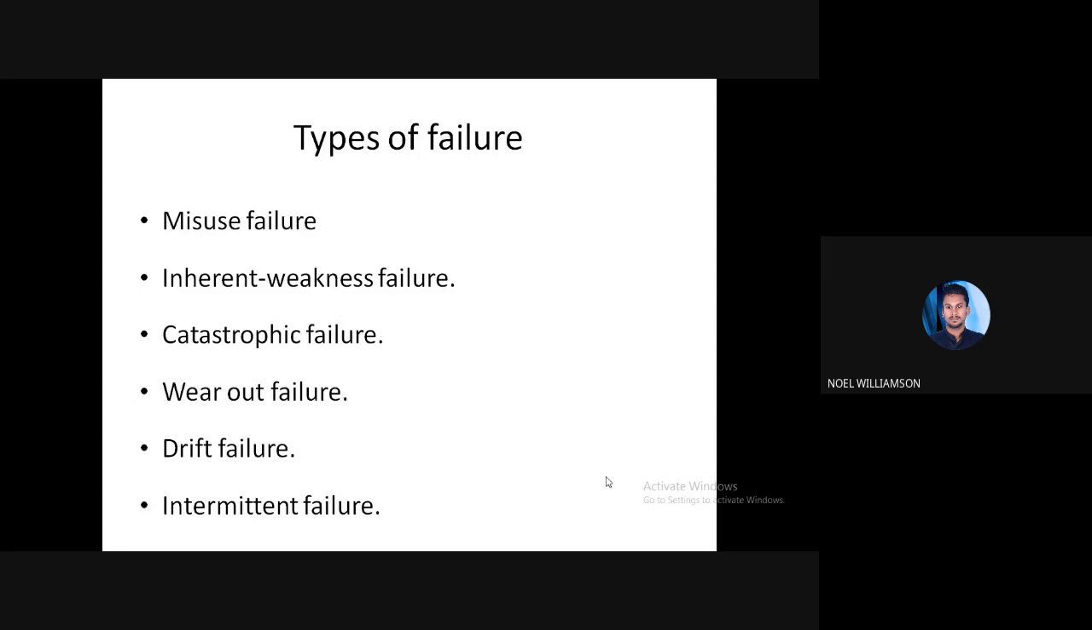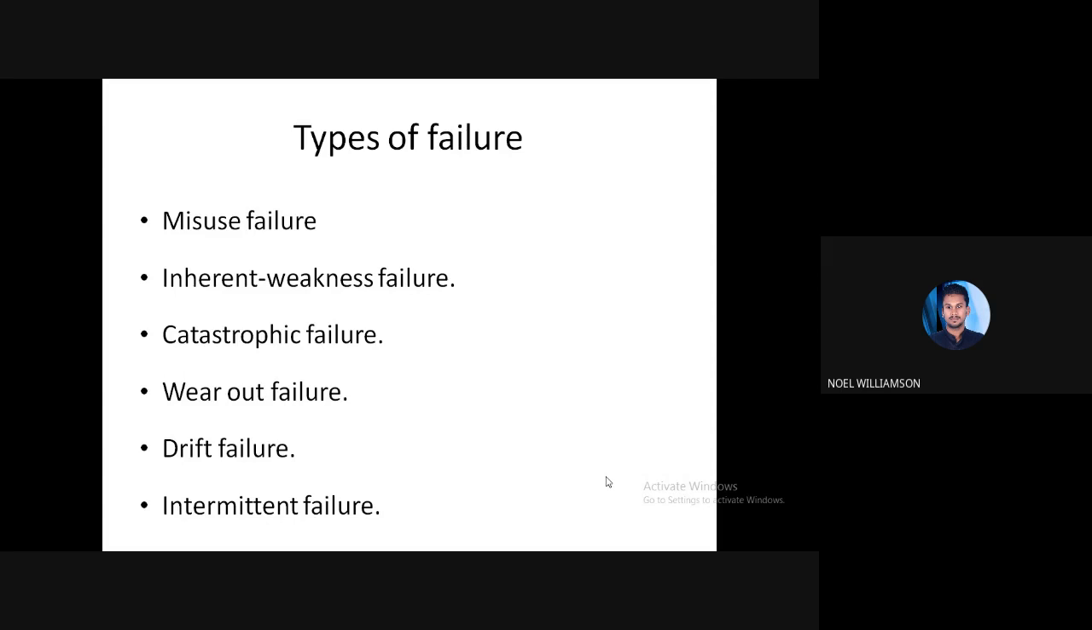The next one, inherent weakness failure. That means there are certain defects which are inherent from the design stage itself. From the beginning there will be some inherent weakness in the component, and due to those weaknesses there will be some failure, or it may not function properly for the intended purpose. So we'll say that this particular component is under failure. That is the second one.